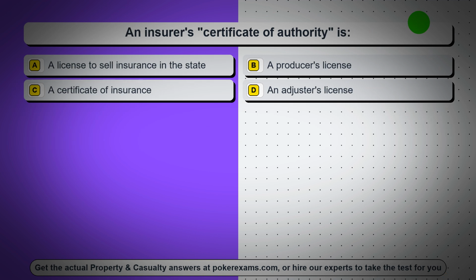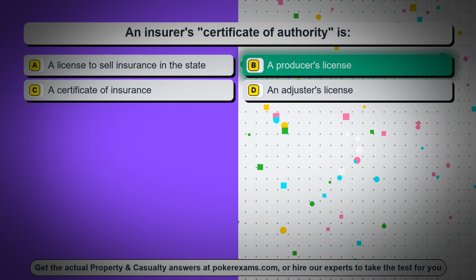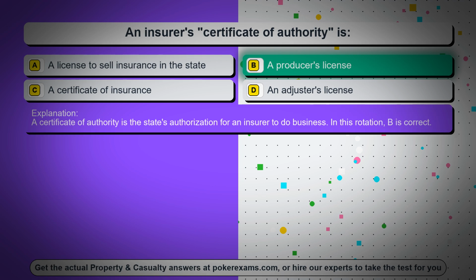Question 43. An insurer's certificate of authority is: Option A. A license to sell insurance in the state. Option B. A producer's license. Option C. A certificate of insurance. Option D. An adjuster's license. The correct answer is option B. A producer's license. A certificate of authority is the state's authorization for an insurer to do business.